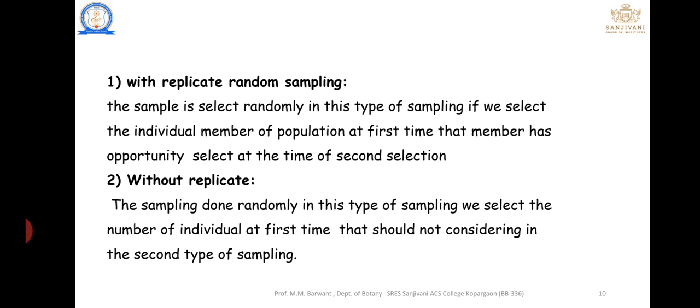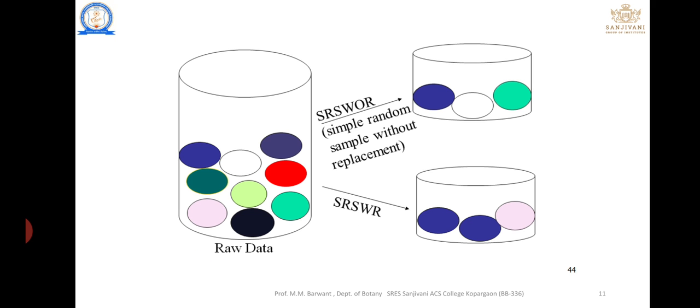That is known as with replacement sampling. And in without replacement, an individual selected the first time cannot be considered during the second selection. That is known as without replacement.